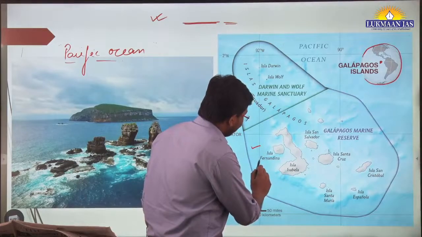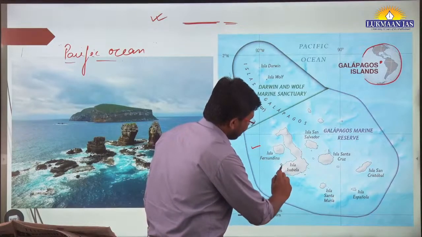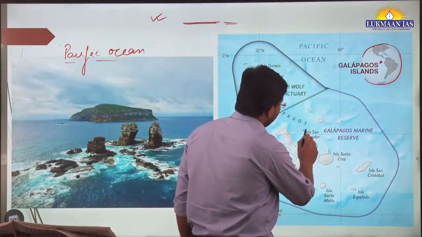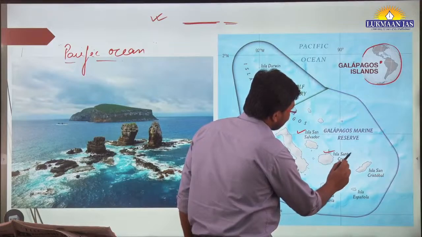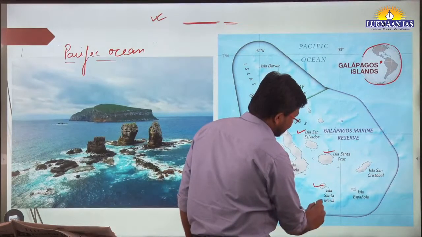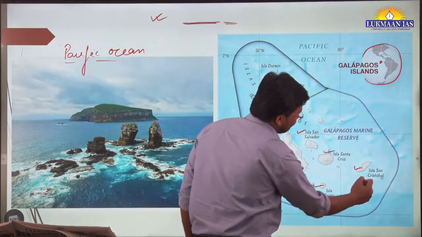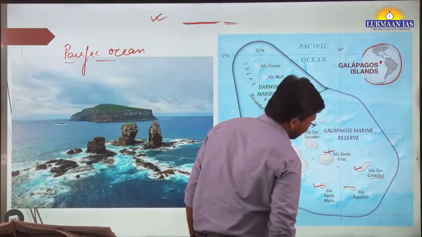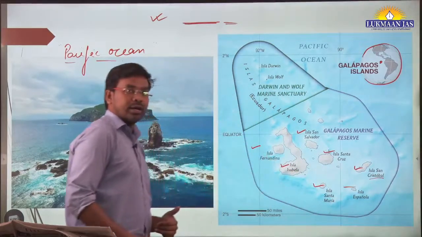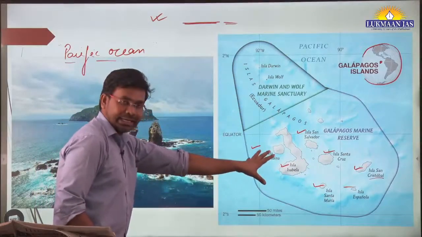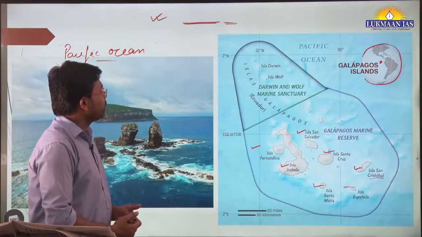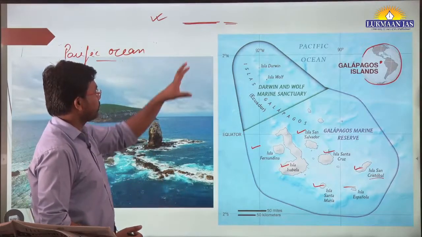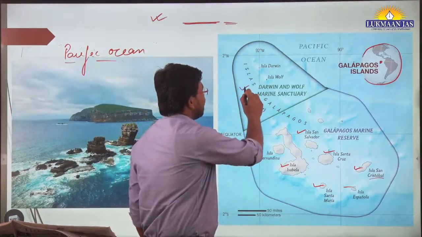Isla Fernandina, then Isla Isabella, then Isla San Salvador, Isla Santa Cruz, Isla Santa Maria, Isla San Cristobal, Isla Hispanola. So these are some of the islands. Isla means island, this is the Spanish language. So Darwin and Wolf Marine Sanctuary, they have created a sanctuary also.